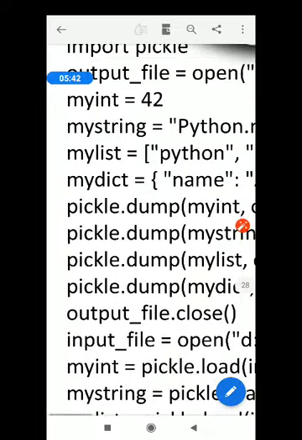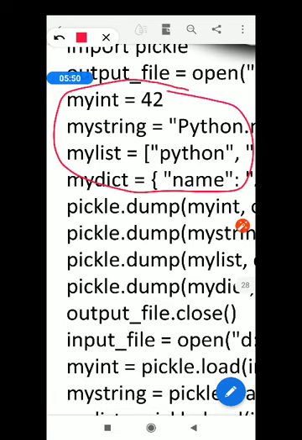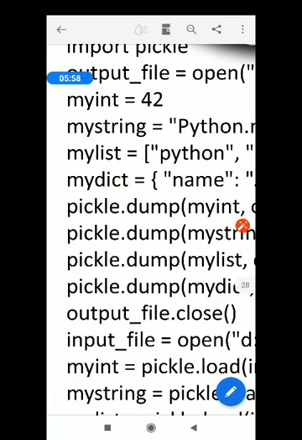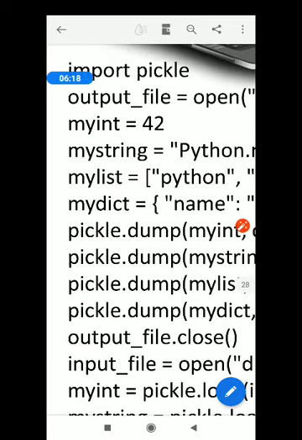So what I'm doing is, in our file, we are interested to write this data. A simple integer, a string, a list, and a dictionary. All this data has to be written in the binary file. So what I'm trying to say is, a binary file is capable of taking any data type items. While in a text file we cannot write this. In a text file, just the text data I have to enter. So here I am writing one integer, one string, one list, and one dictionary. So I have created these.